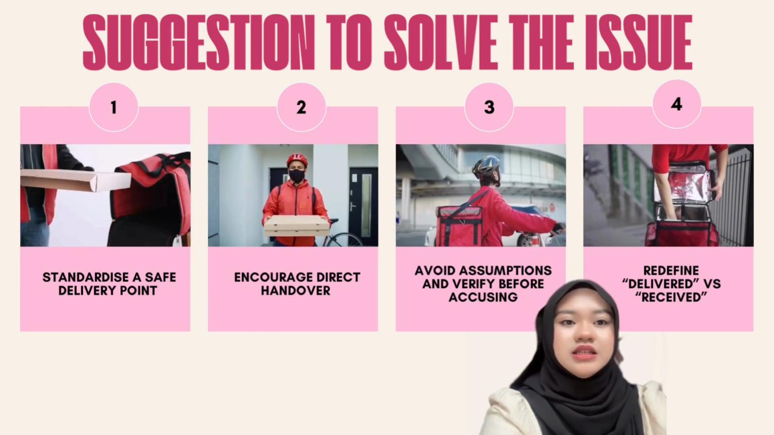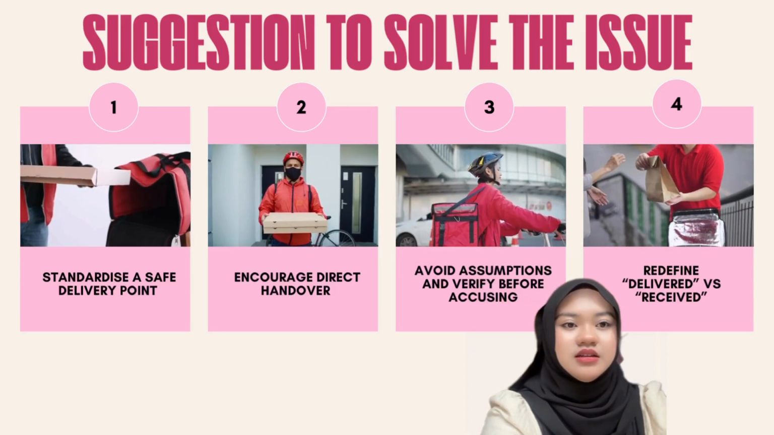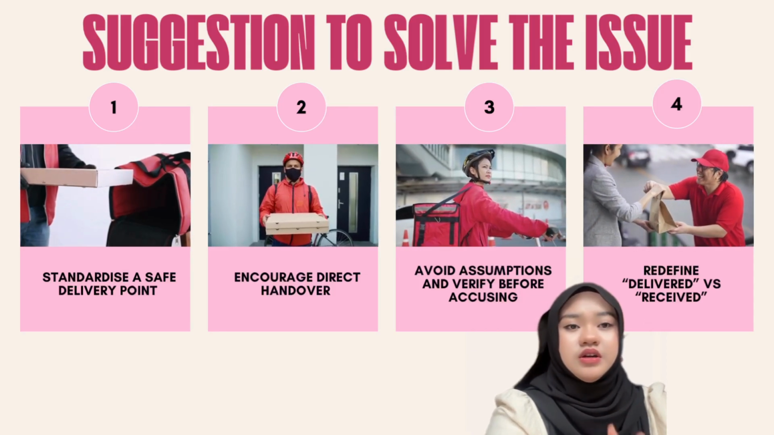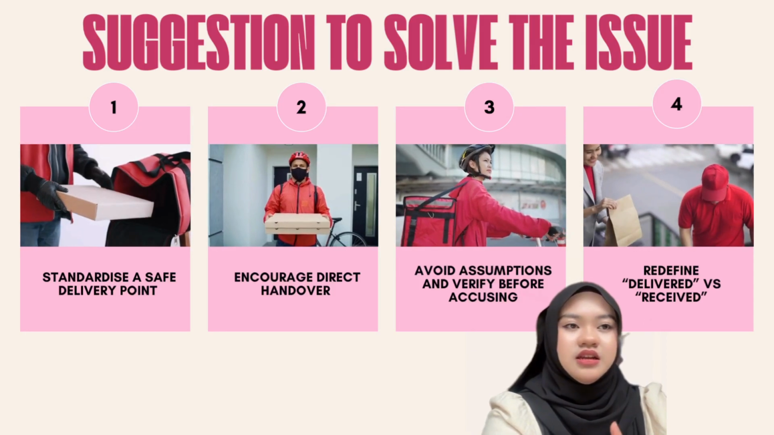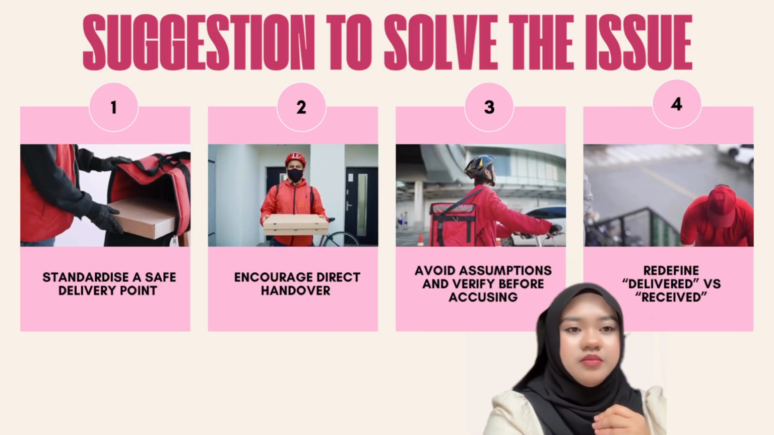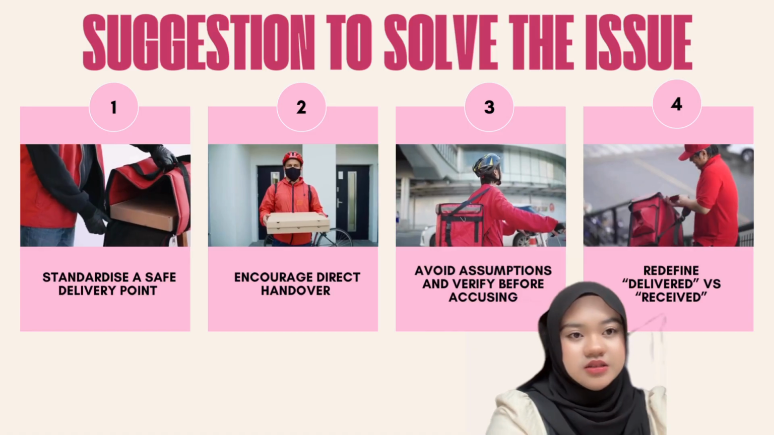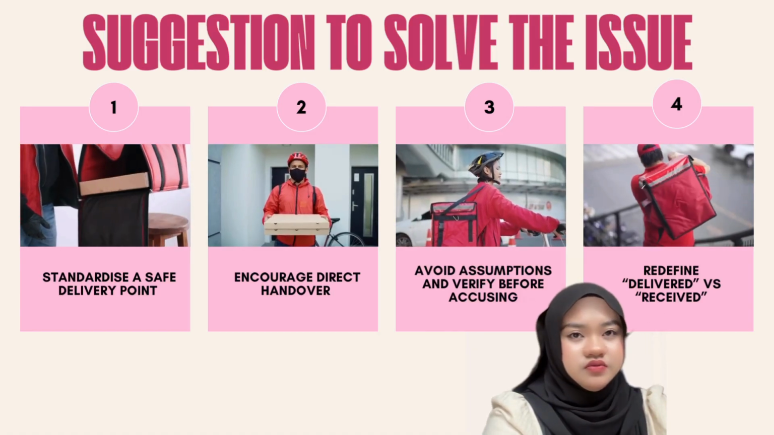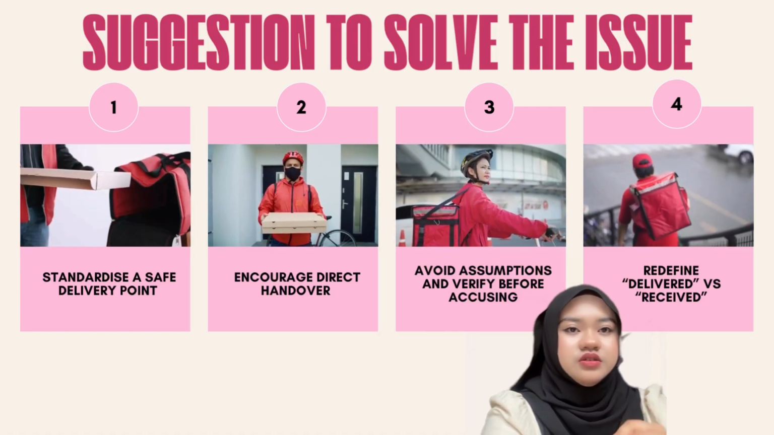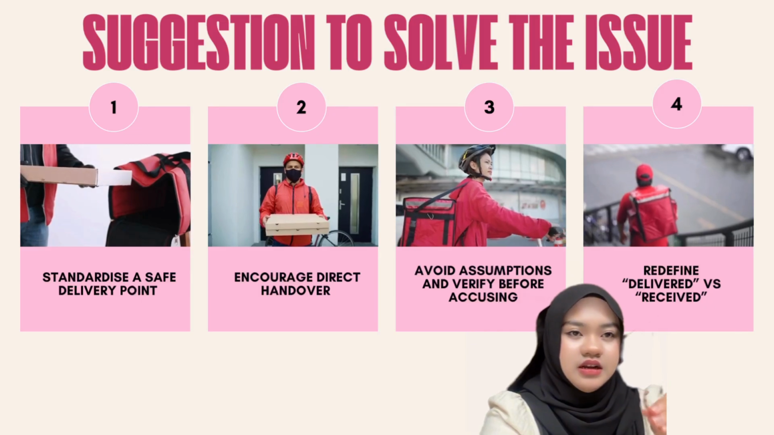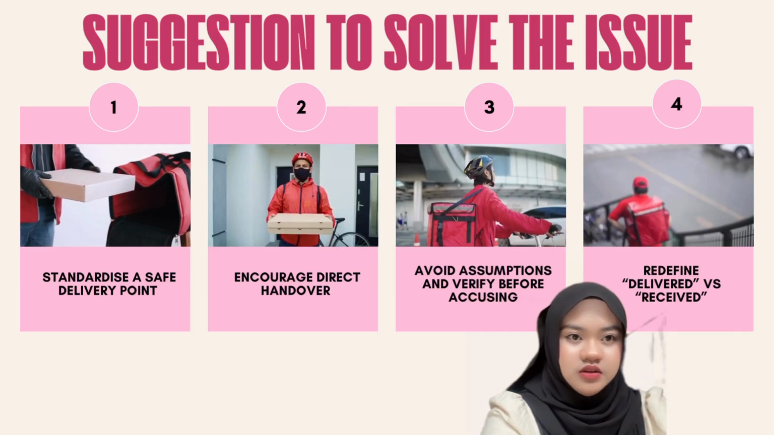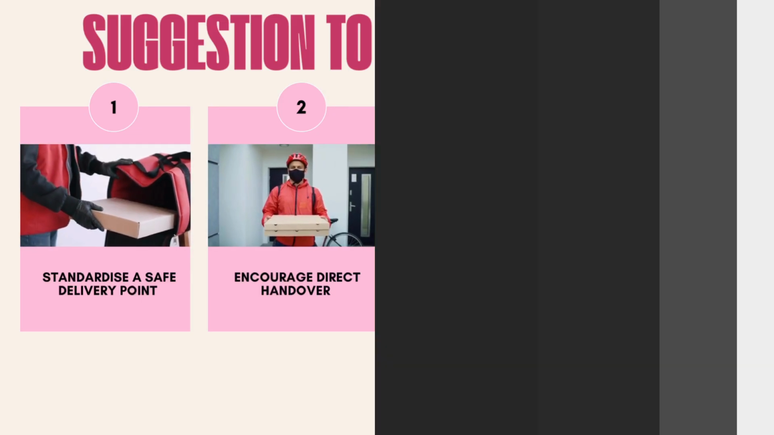Number 4 is redefine delivery and receipt. Both riders and customers should understand that delivery does not mean that it is received. Confirmation should involve physical collection by the customer, not just a photo proof. This mindset will reduce the over-reliance on the system status alone. Next, I will pass to the next presenter.